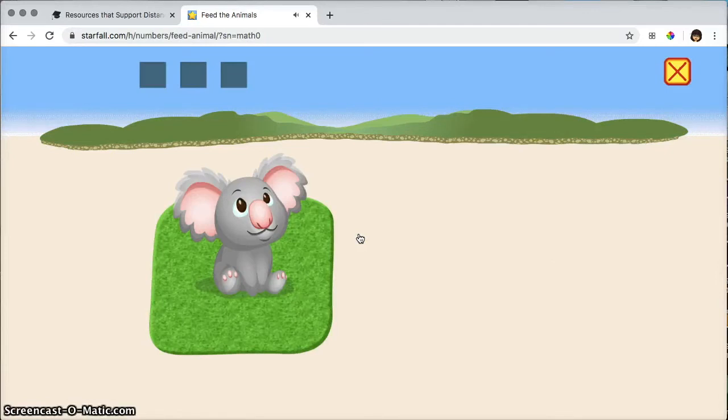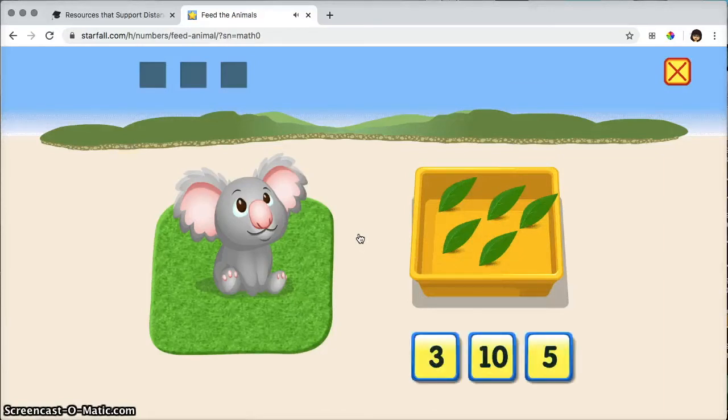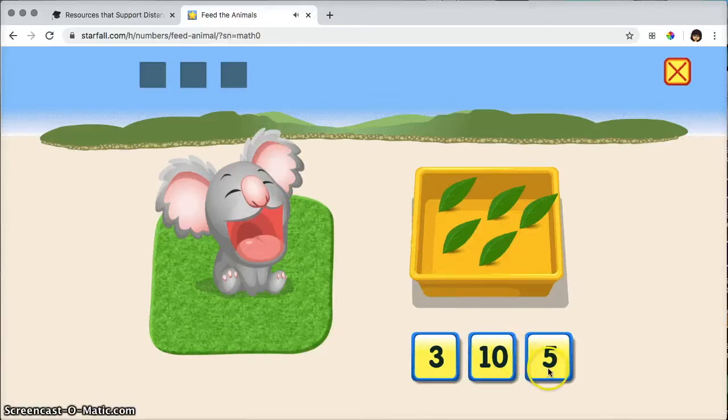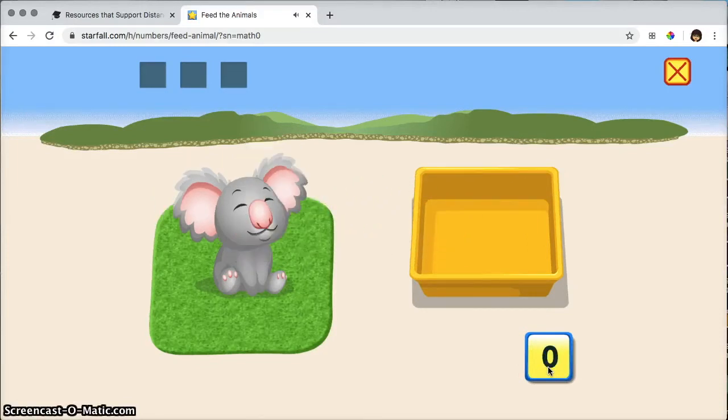A koala eats leaves. How many leaves are there to feed this koala? 5, 4, 3, 2, 1, 0.